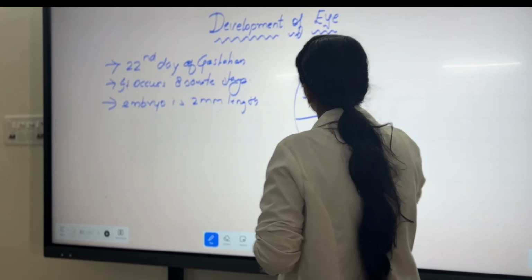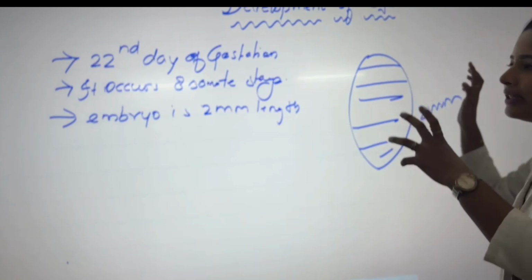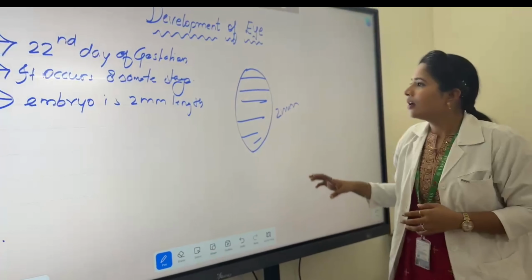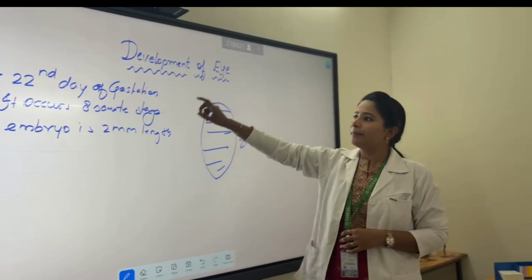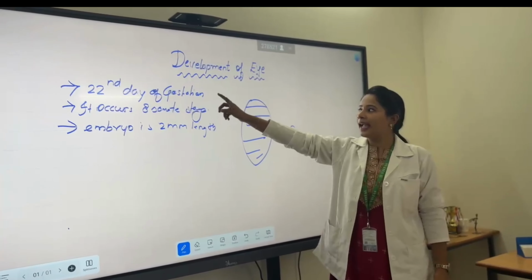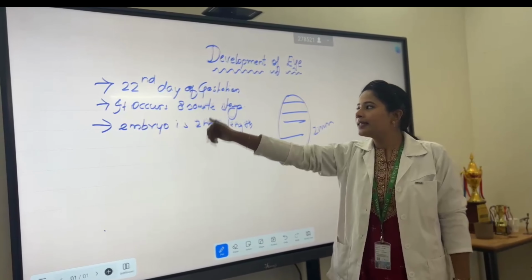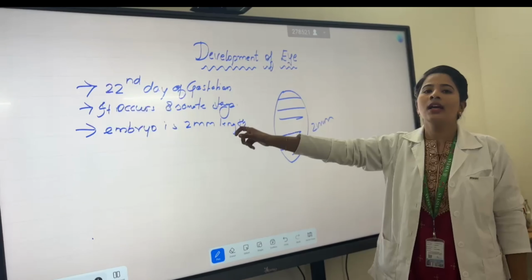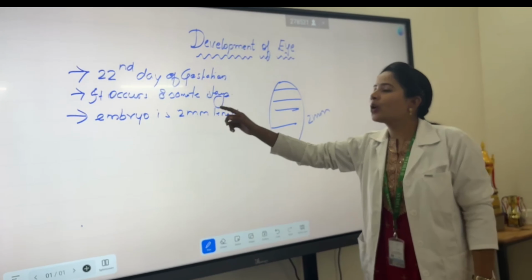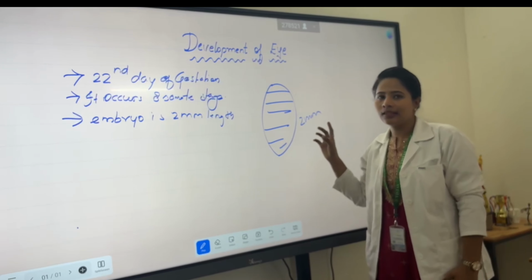So again I'm repeating, the development of the eye starts on the 22nd day of gestation. It occurs in the 8th somite stage and when the embryo is around 2 mm in length.